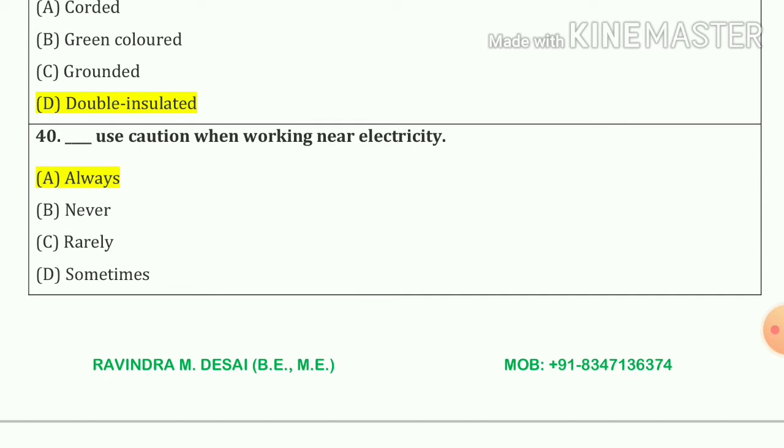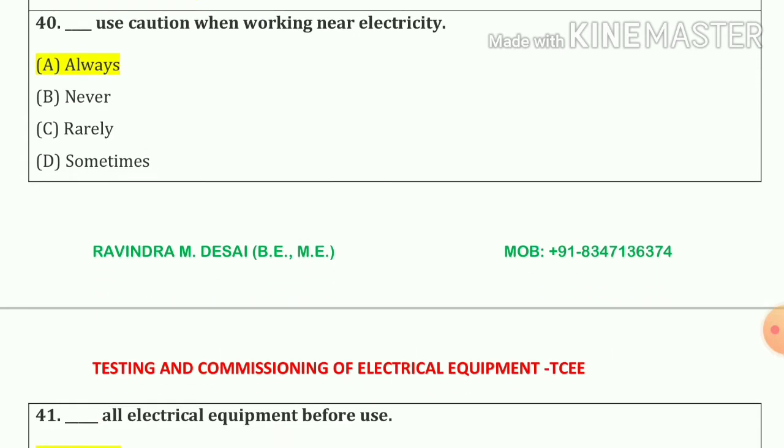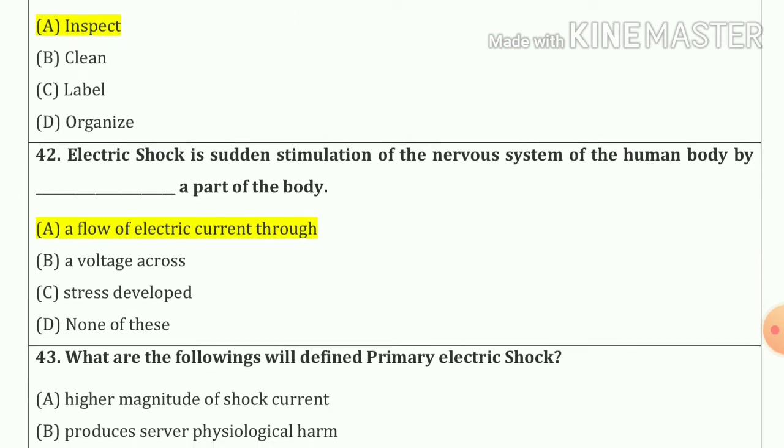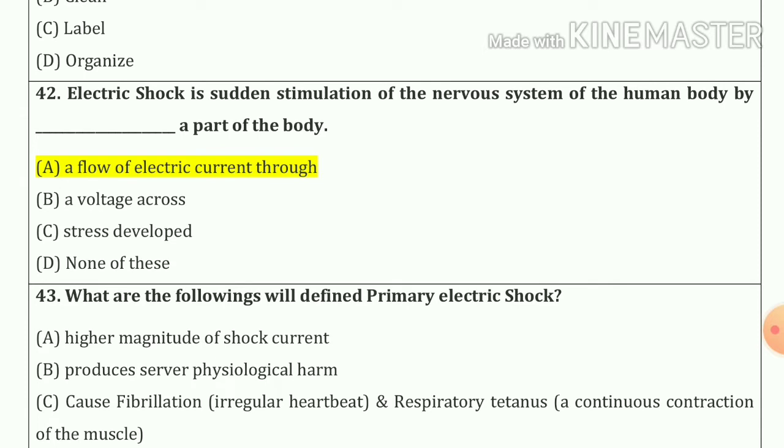Now 40 number. Blank use cases when working near electricity. Always, option number A. 41 number. Blank all electrical equipment before use. Inspect all electrical equipment before use. Option number A. 42 number. Electric shock is sudden stimulation of the nervous system of the human body by a flow of electric current through a part of the body. That means our answer is option number A.